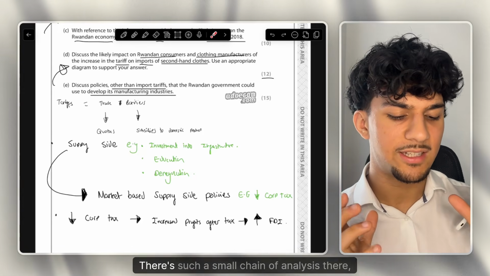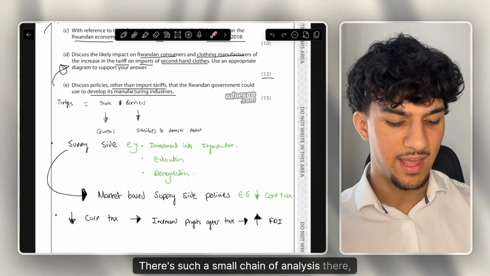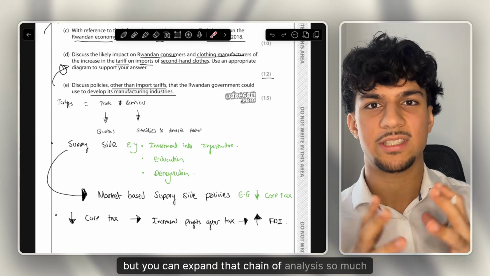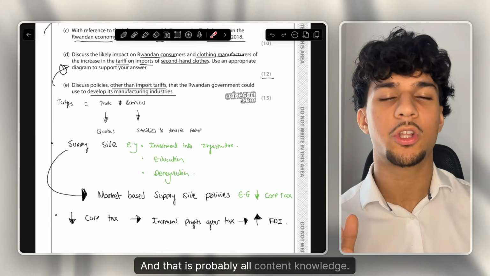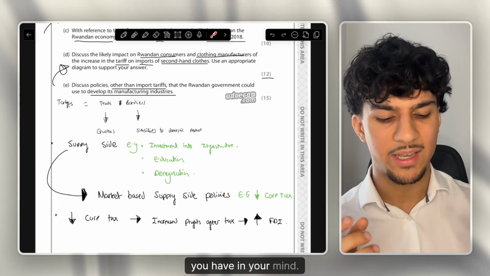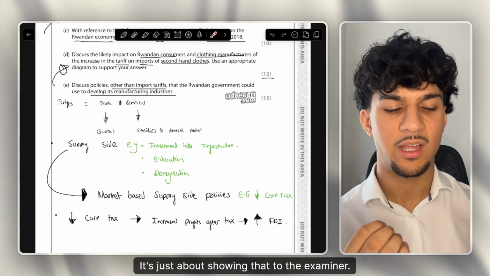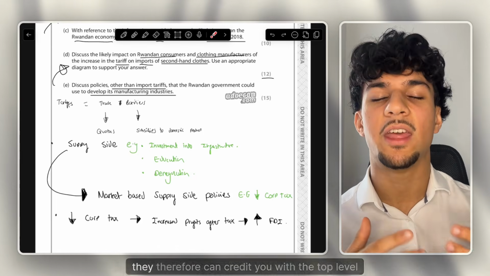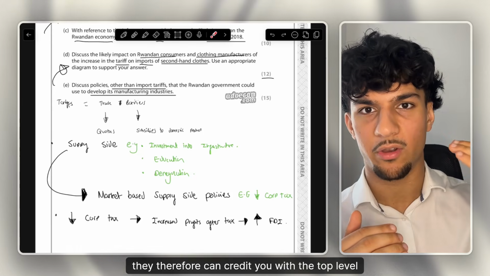Now this is what I mean. There's such a small chain of analysis there, but you can expand that chain of analysis so much more. And that is probably all content knowledge you have in your mind. It's just about showing that to the examiner. And if you can show that to the examiner, they therefore can credit you with the top level of marks.